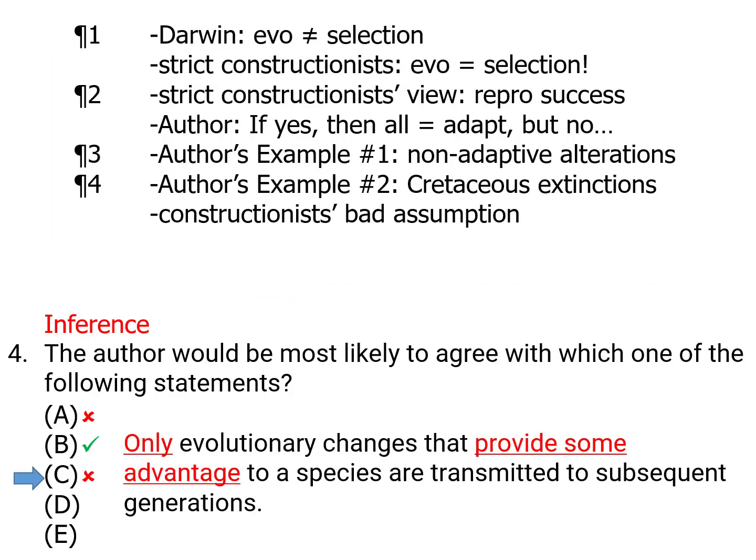C says that only evolutionary changes that provide advantage are transmitted on. This is the opposite of what our author thinks. The author thinks actually that lots of non-adaptive alterations are passed on. It's not only those that provide an advantage. This is the right idea, but the wrong person. This is the strict constructionist view, not the author's view.